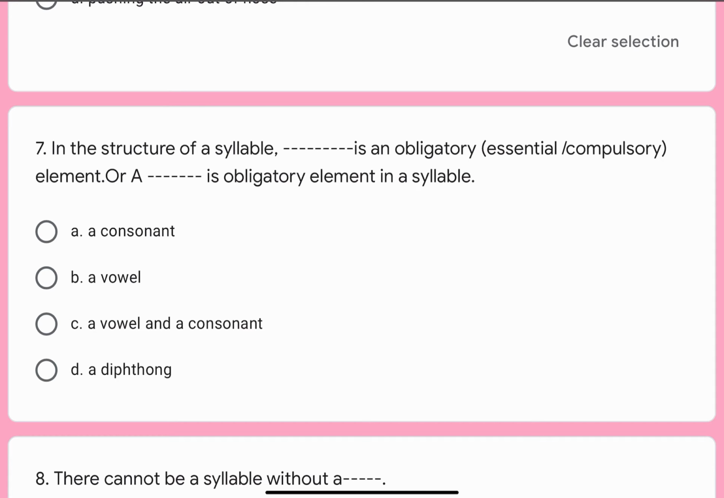Question number 7. In the structure of a syllable, dash dash is an obligatory, which is essential or compulsory element, or a dash dash is obligatory element in a syllable. Options are A. A consonant, B. A vowel, C. A vowel and a consonant, or D. A diphthong. Correct option is B. A vowel.